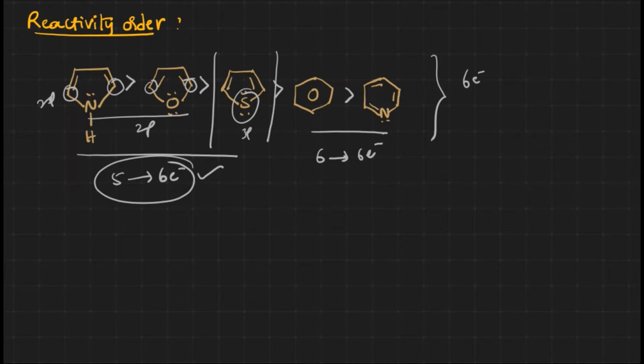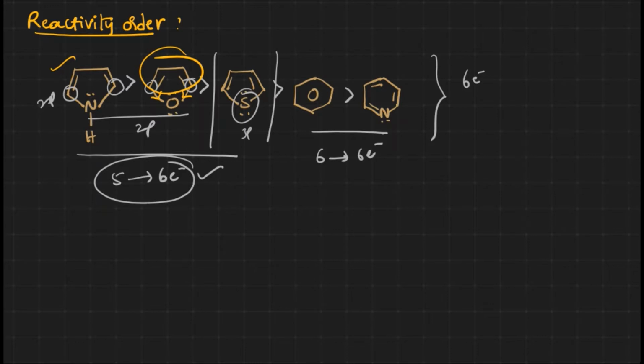Now let us see why nitrogen and oxygen differ towards reactivity. It is because of electronegativity. When the electronegativity of oxygen is more, electron density shifts towards oxygen. When the shifting takes place towards oxygen, the electron density on the ring comparatively decreases compared with pyrrole. That's why furan is less reactive than pyrrole.